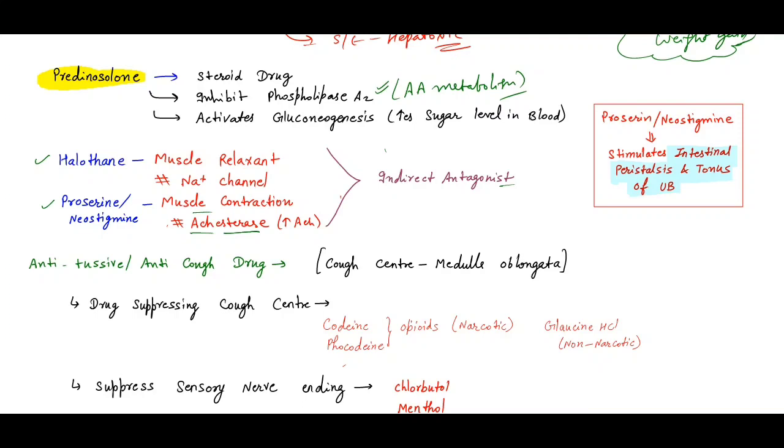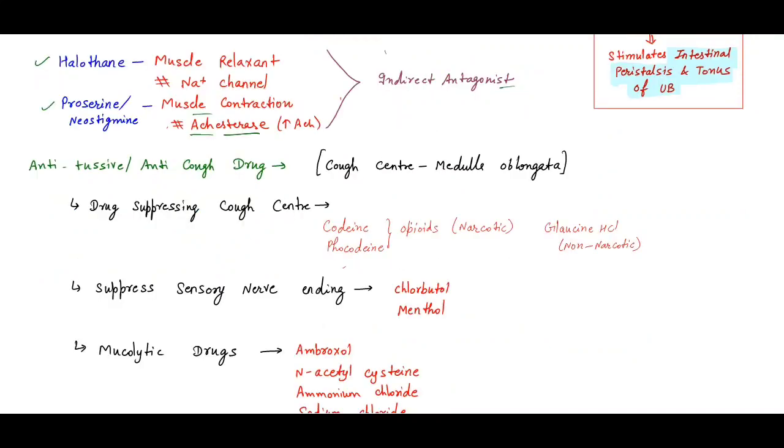Okay, now let's talk about the anti-tussive drugs or anti-cough drugs. Tussive means cough. So where is the cough center present? In the medulla oblongata. So there can be central drugs suppressing the cough center, that is codeine and ethylmorphine. Which drugs suppress the cough center? Codeine and ethylmorphine. These are opioids, or narcotics. We already studied that codeine is a narcotic.